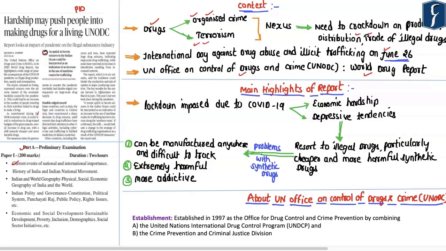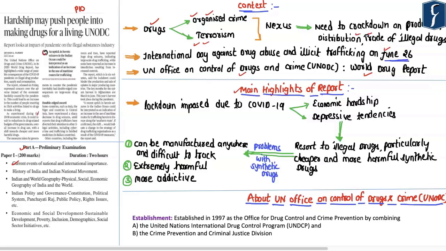Apart from that, in order to break the nexus between illegal drugs, organized crime as well as terrorism, we have a separate office known as the United Nations Office on Drugs and Crime. Such an office comes out with a report known as the World Drug Report, which highlights various aspects related to the production, distribution as well as trade of illegal drugs taking place across the world. Now this article has appeared in the newspaper in the context of the recently published World Drug Report.